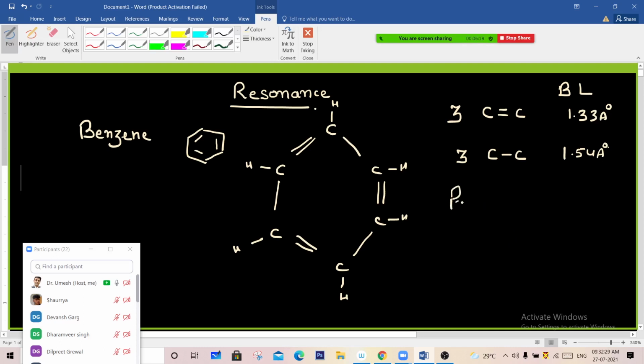Practically, I'm talking about a practical or experimental observation, the carbon-carbon bond length in all the 6 bonds is the same, and that is 1.39 Angstrom. It means we don't have any double or single bond. We have a bond in between the two. We call it a 1.5 bond. Now the question arises here, how is it so?